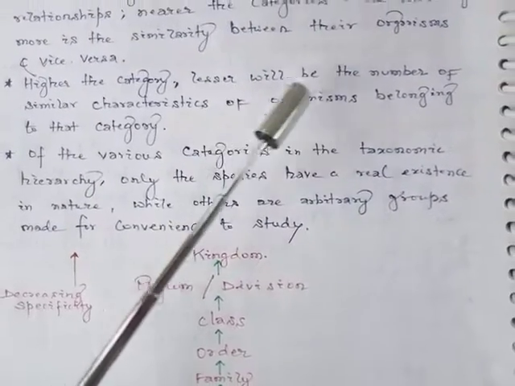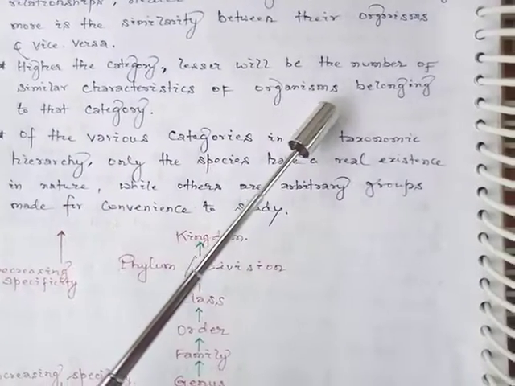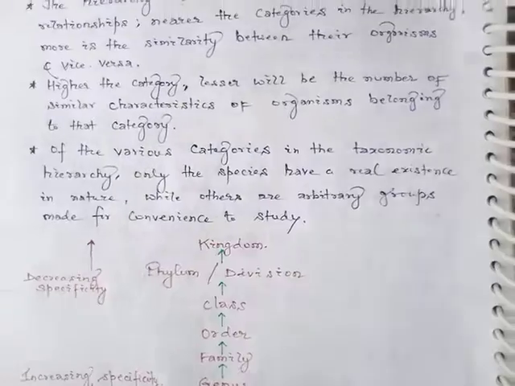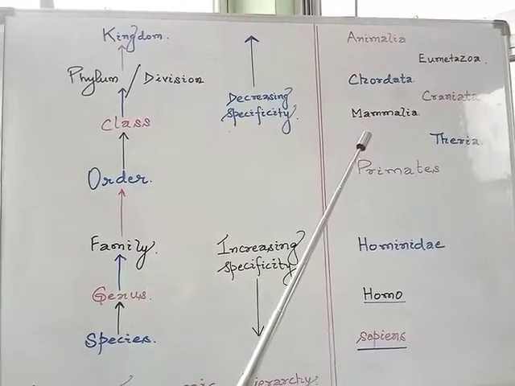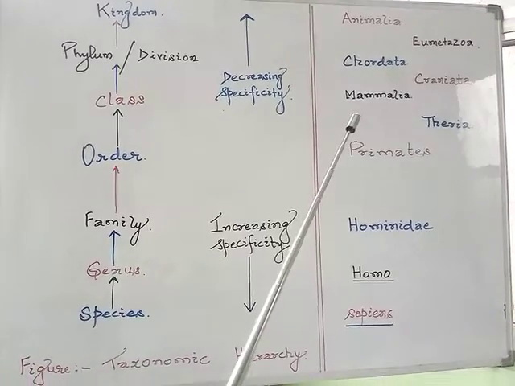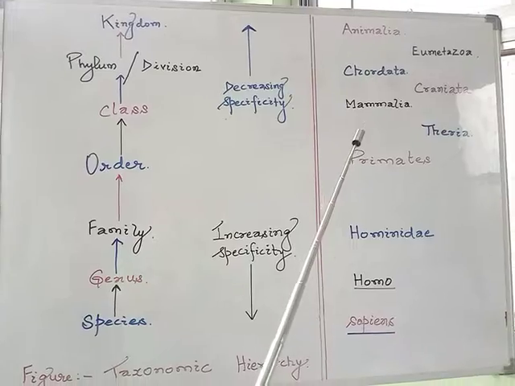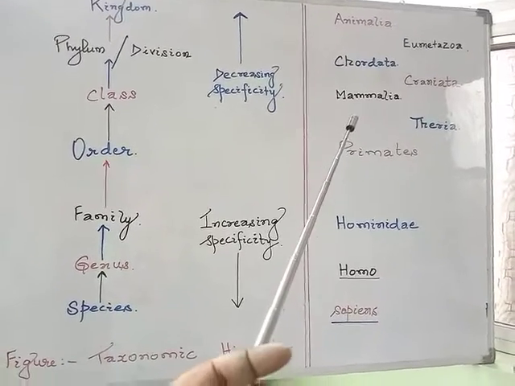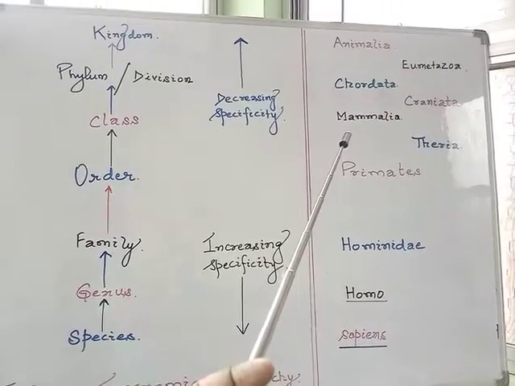The higher the category, the lesser will be the number of similar characteristics of organisms belonging to that category. For example, within the group Mammalia, so many members belong to it: dogs, cats, lions, tigers, and we human beings. So we are sharing so many common features.